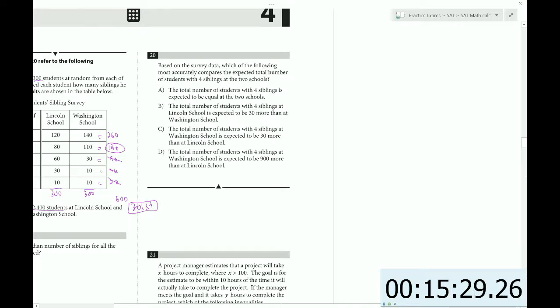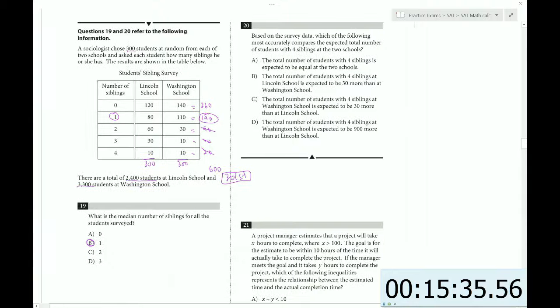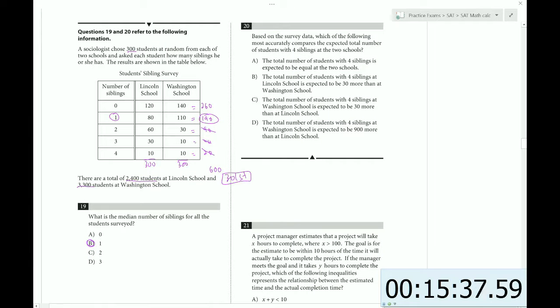Based on the survey data, which of the following most accurately compares the expected total number of students with 4 siblings at the 2 schools? Okay. So the number of students with 4 siblings: there are 10 in this school out of 300. 10 out of 300. And the total number of students in Lincoln School is 2,400. So we would expect there to be the same proportion. So now we can just reduce this number. So 10, these zeros can cancel.